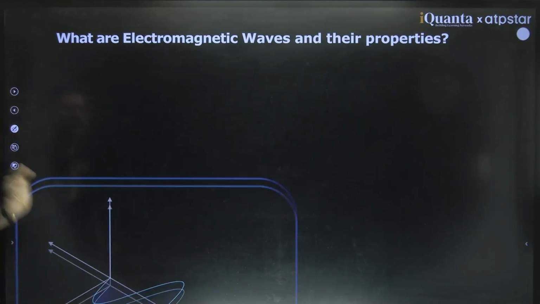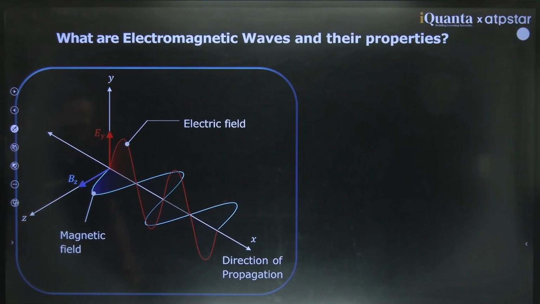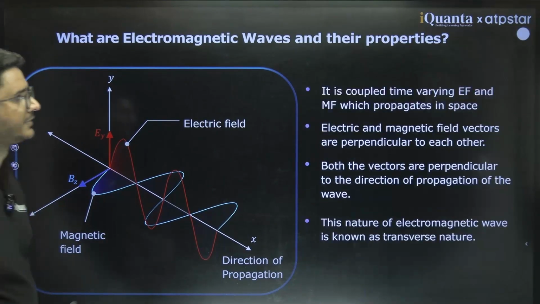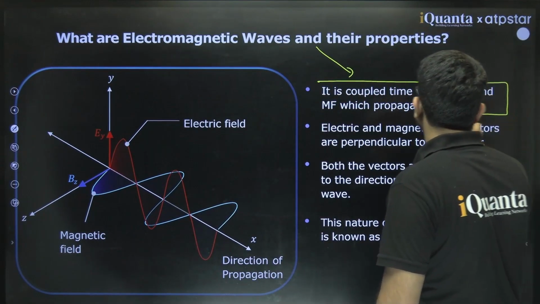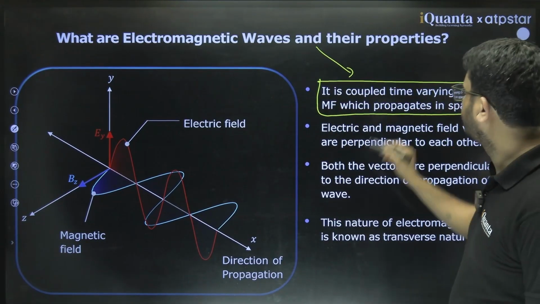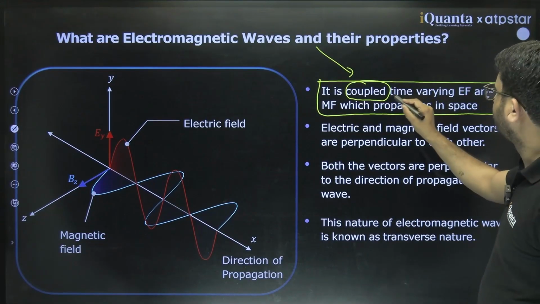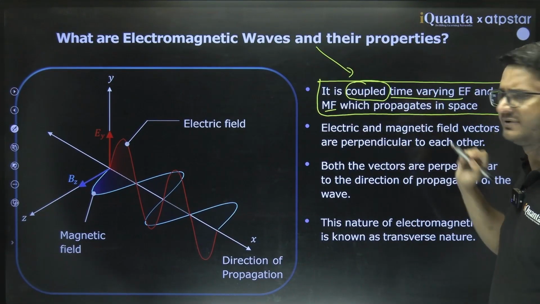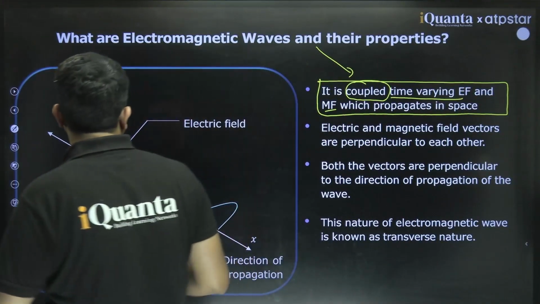So what is an electromagnetic wave? If we try to define it, we will say it is a coupled time varying electric field and magnetic field which propagates in space. Coupled means they are linked to each other. If one varies, then the other must vary. Then we will see the properties, how their variations are related.